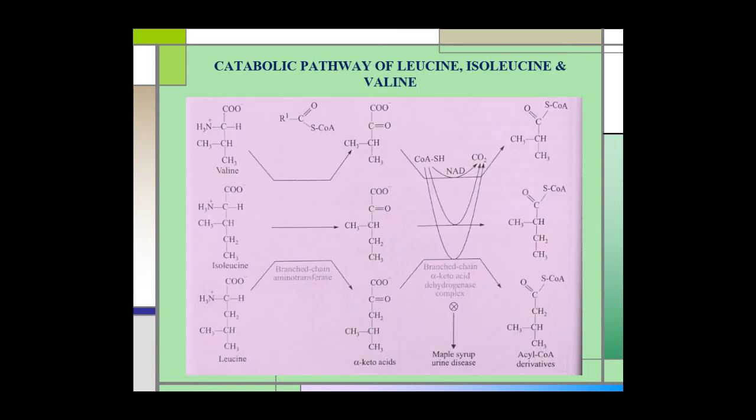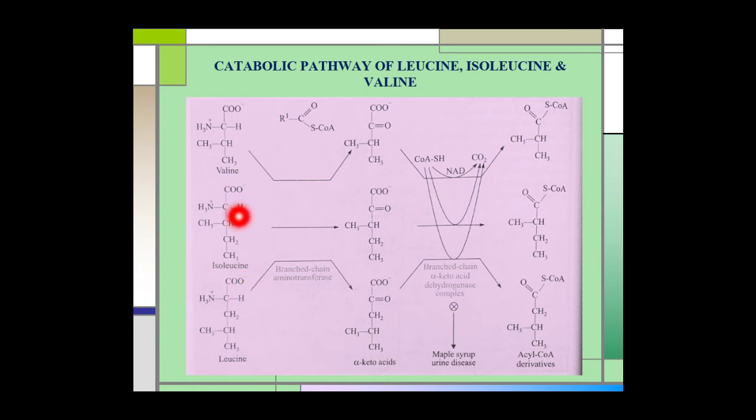Catabolic pathway of leucine, isoleucine and valine. As we know, most of the amino acids are catabolized in the liver, but the three branched-chain amino acids valine, isoleucine and leucine are oxidized in the extrahepatic tissues. And what are these extrahepatic tissues? These extrahepatic tissues are muscles, adipose, kidney and brain tissue.